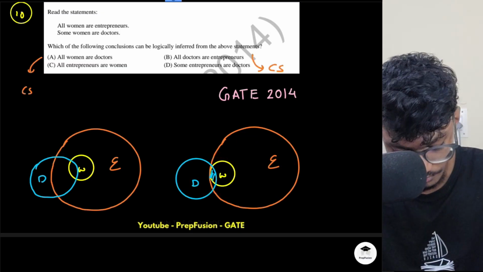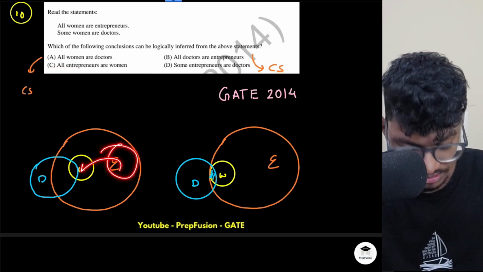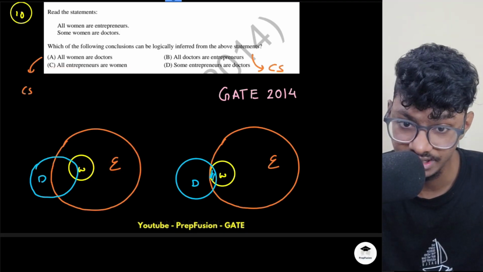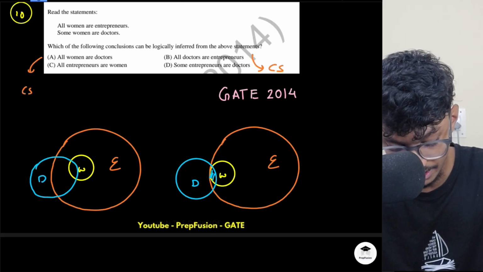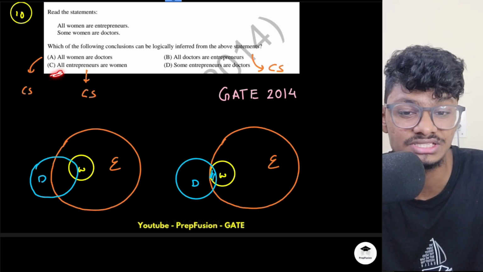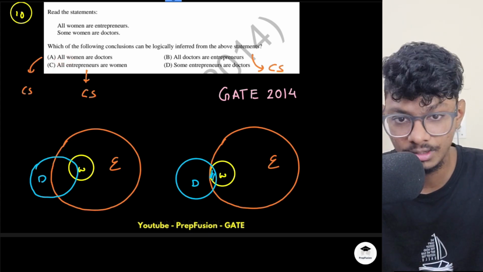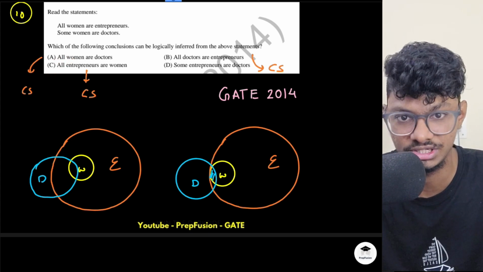Can't say. All entrepreneurs are women. Is this possible? All entrepreneurs will be women. Again, it is a possibility, but I cannot confirm it surely. If the statement were "some entrepreneurs are women," then I would have taken it more seriously. But here it says all entrepreneurs are women.